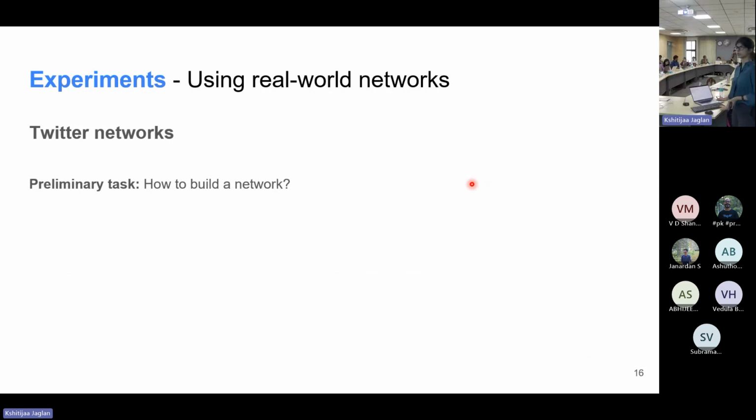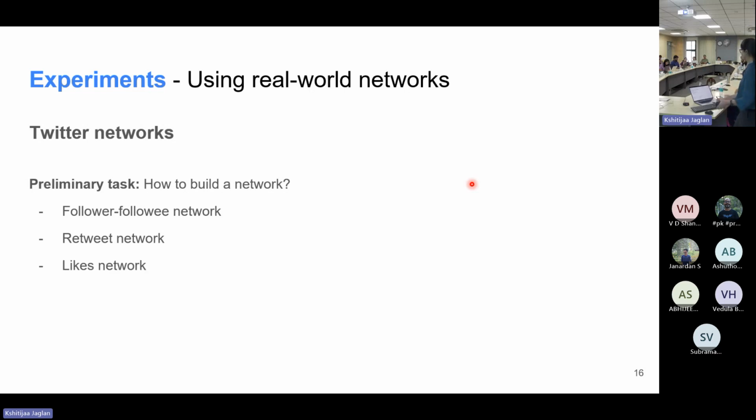Now for the Twitter network, our first task is to build the network itself, because on Twitter, you can have multiple types of networks. We have the follower-following network, who is following whom. Even this can be directed or undirected, but that is a different story altogether. Then we have a retweet network, who is retweeting whose tweets and how frequently.